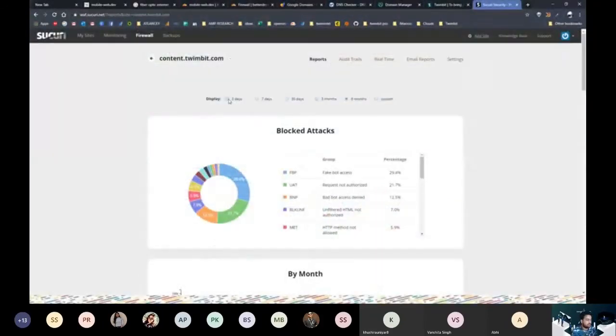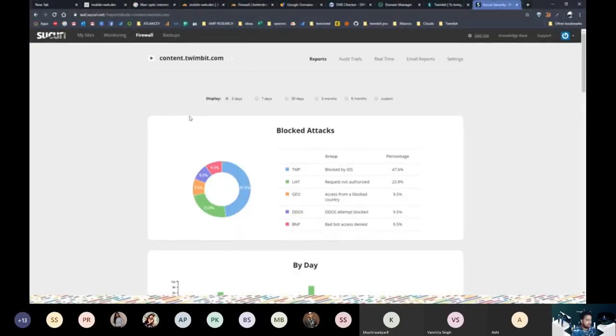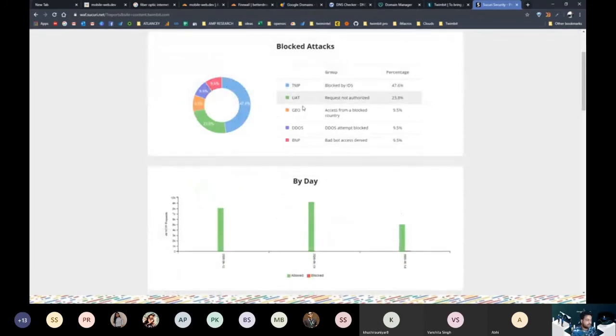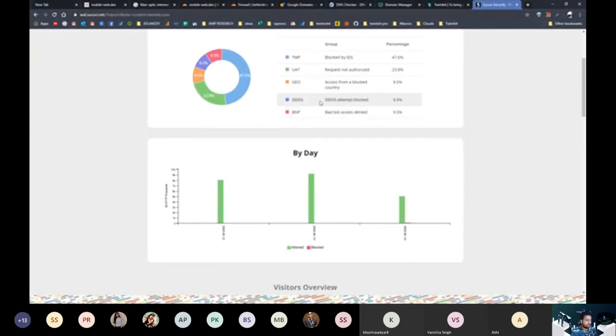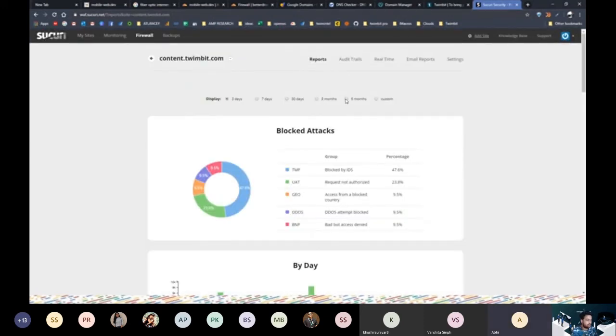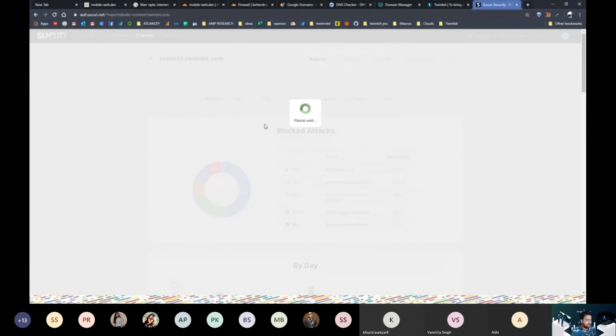So let's see the attacks that we faced in just 3 days. We have requests blocked by IDS, we have requests not authorized, and some of the requests are blocked by certain countries, like our website can't run in Taiwan and China, so we ban all the users coming from there. Then we have DDoS requests that we block, and then we have bad bot access. Bots also attack the website, so we have that denied as well. If we go to something like 6 months, there are much worse requests, and I can't imagine, if this web application firewall didn't exist, how many times we would have compromised our security.